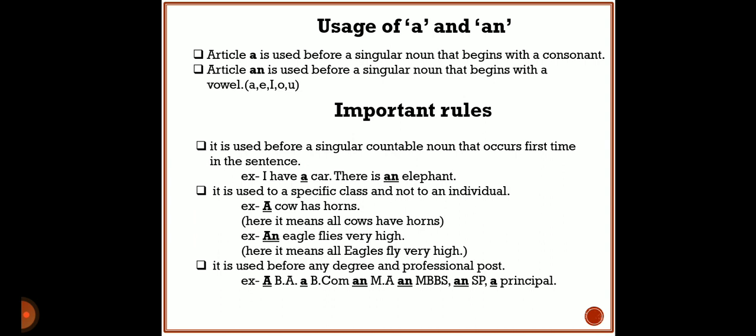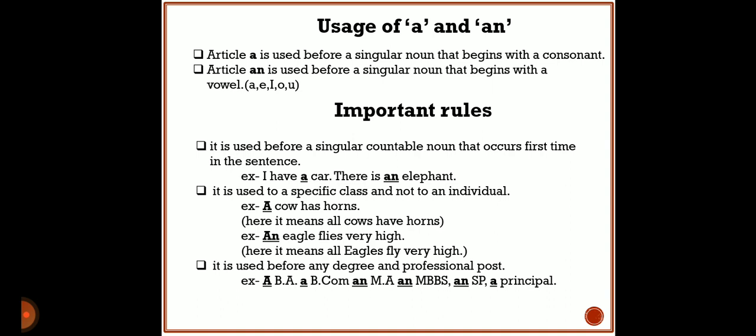It is used before a singular countable noun that occurs the first time in the sentence. Any word that we mention in our sentence the first time, before that word you have to take a, and that word must begin with a consonant.